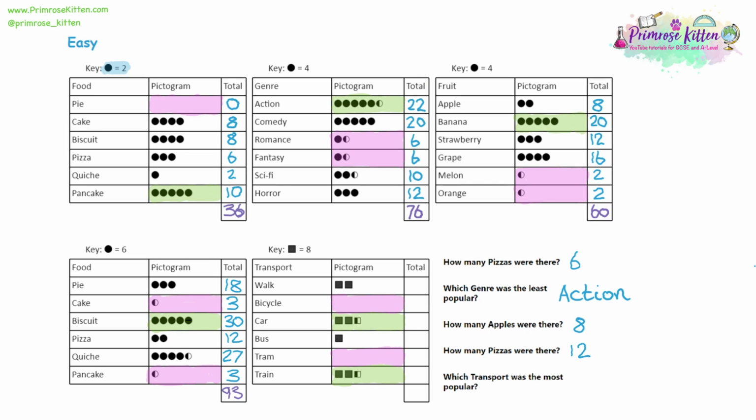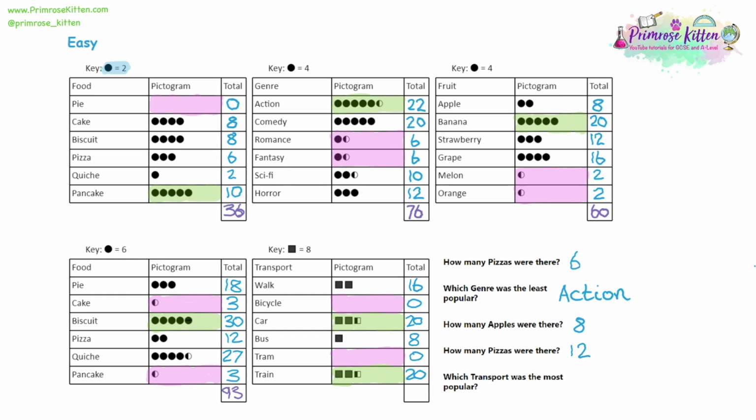So if 1 square is equal to 8 people, and we have 2 squares, 2 times 8 is 16. 16 people walk. Nobody took the bike or tram. For the car, 2 full squares would be 8 times 2, that's 16. And half a square would be half of 8, which is 4. 16 and 4 is 20 for car and train. And then for the bus, it's just 1 square, we know from our key that 1 square is 8.